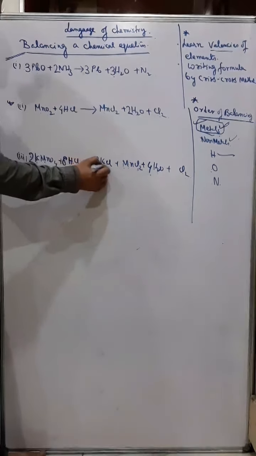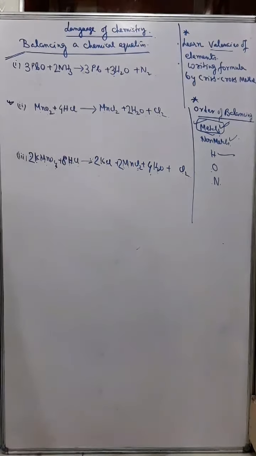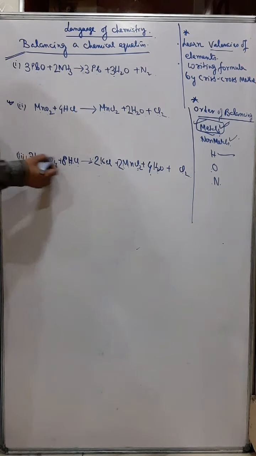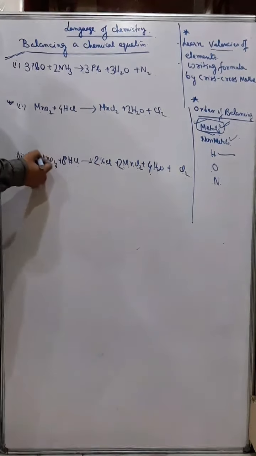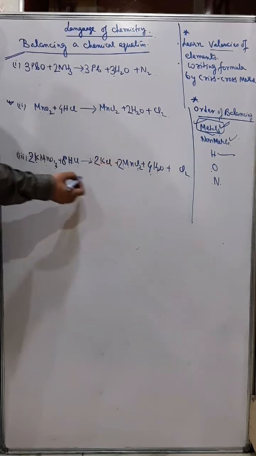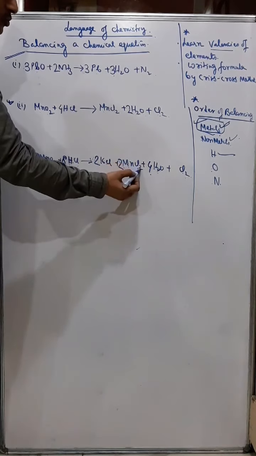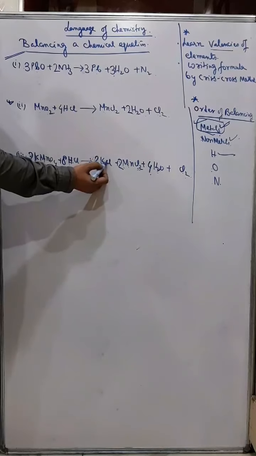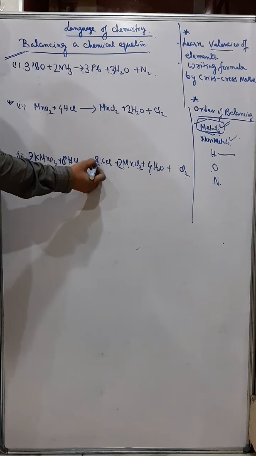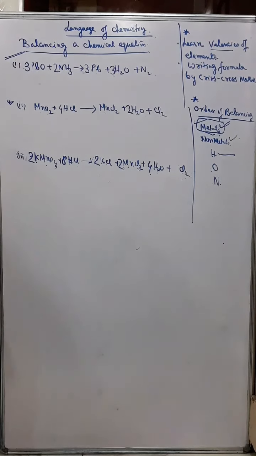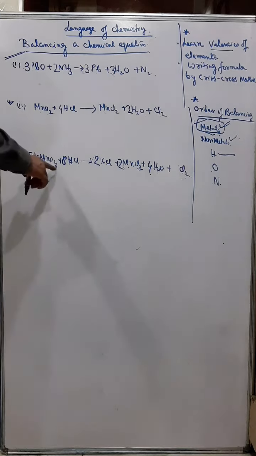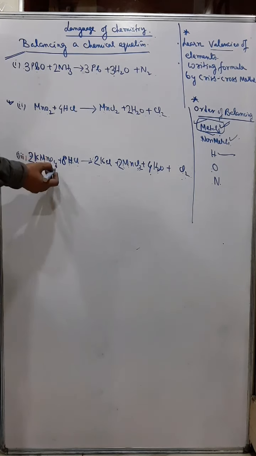So if I put 2 and if I put 2 here, now what I get? Now we can adjust. You got 2 potassium, then 2 manganese, and 8 chlorine. You have how much chlorine here? 2 into 2, 4, and 4 plus 2, 6, and 6 plus 2, 8. But you have 8 oxygen. So you put here 8,